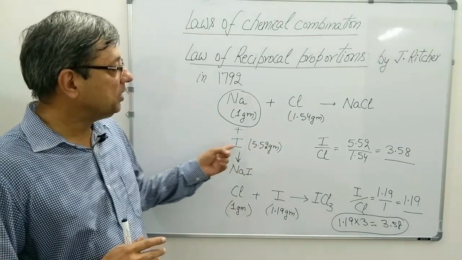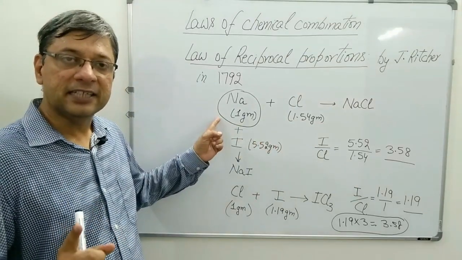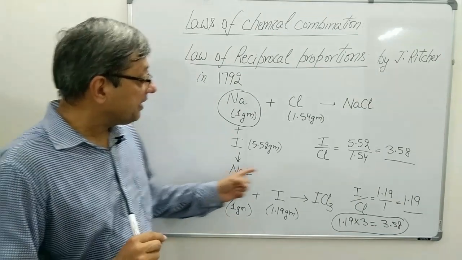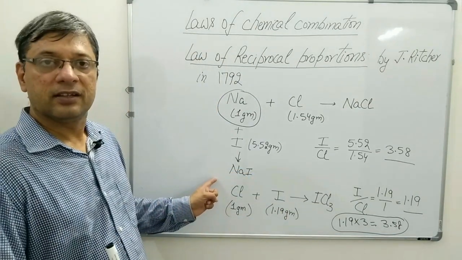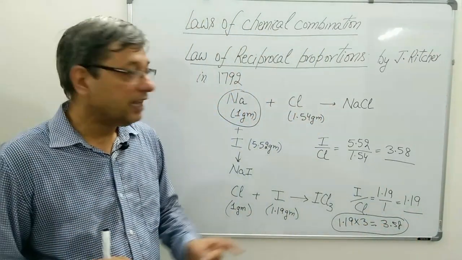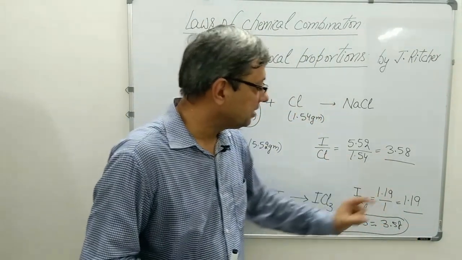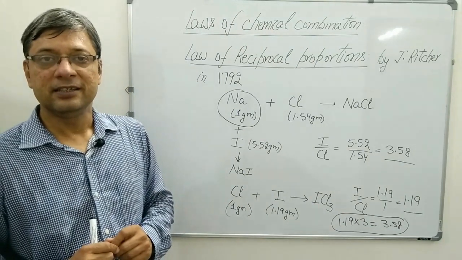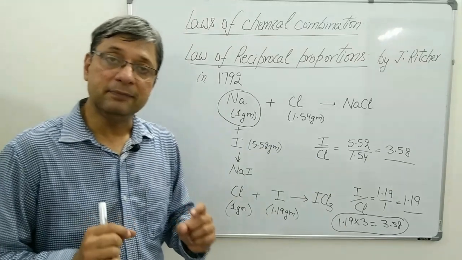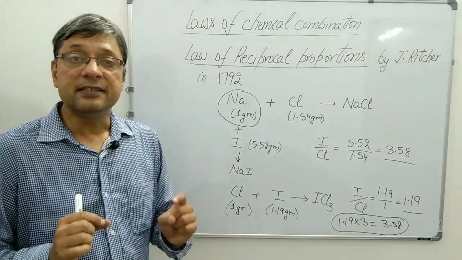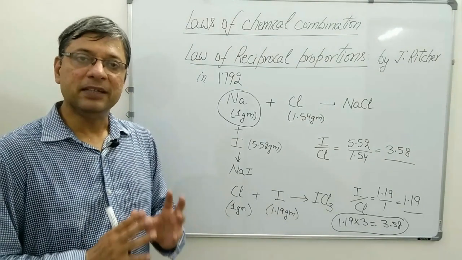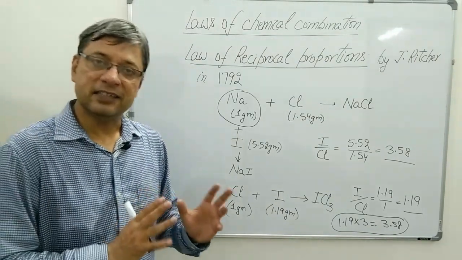The ratio of iodine and chlorine when reacted with a fixed mass is 3.58. When they reacted among themselves, the ratio was 1.19, and these ratios are multiples, and that multiple is a simple whole number. Correct? Let me write the statement now.